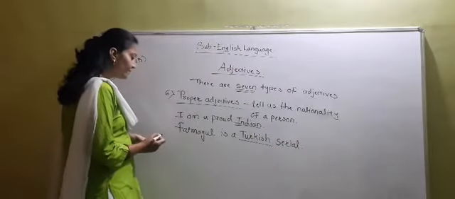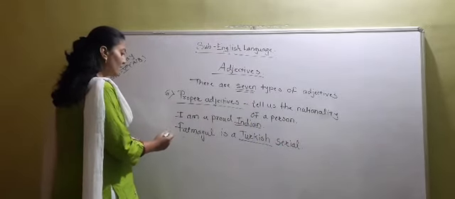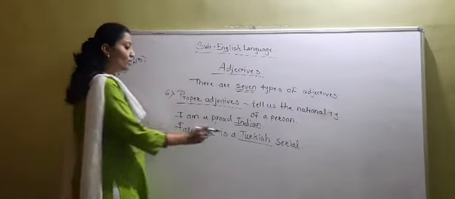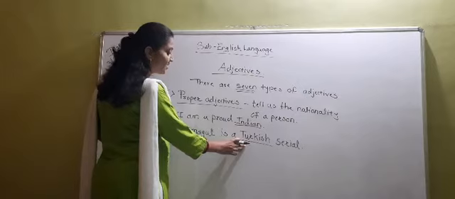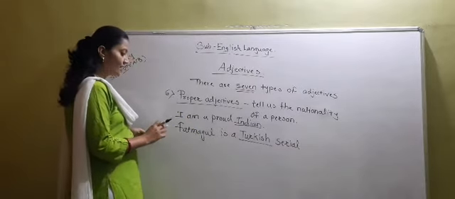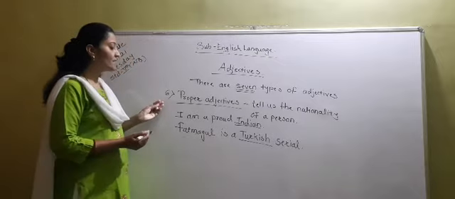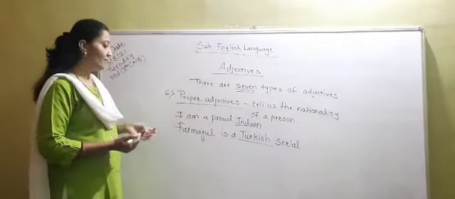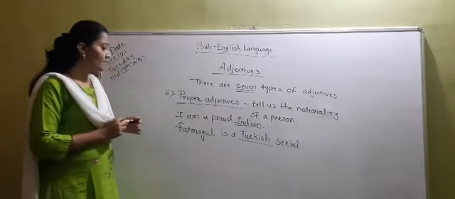So Turkish is a word that is the nationality of that particular serial. So like this, proper adjectives tell us the nationality of the person. I hope this is clear to you.